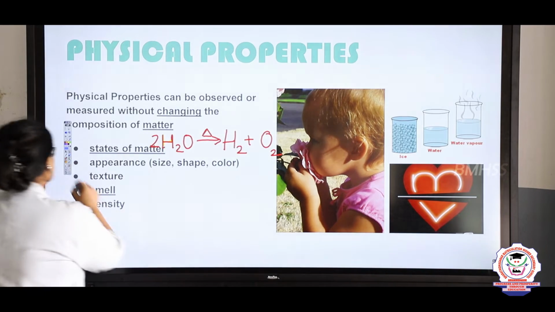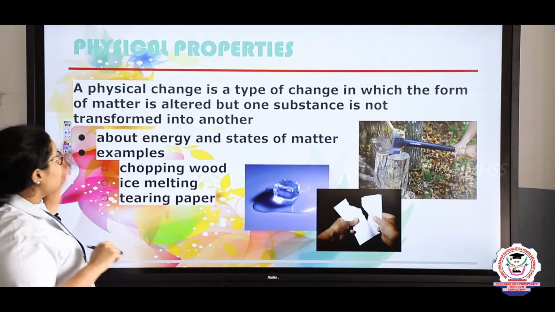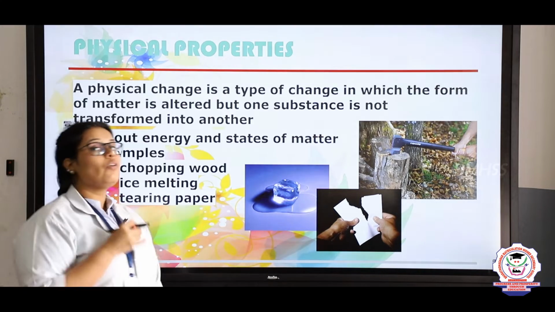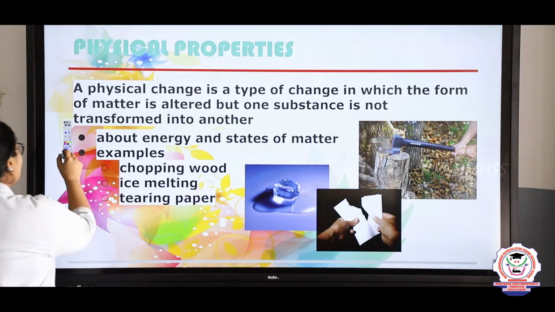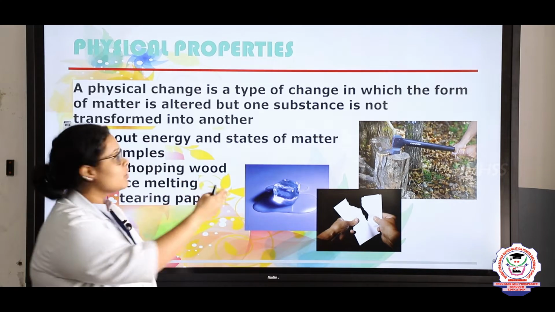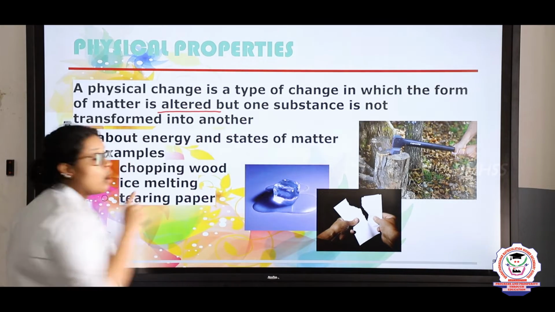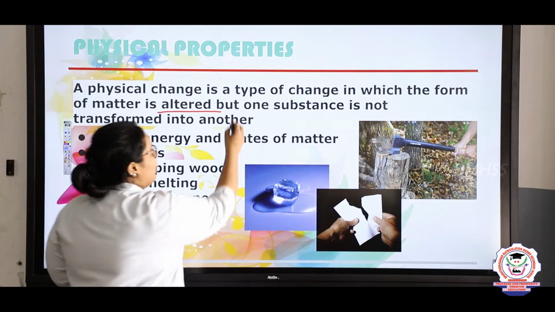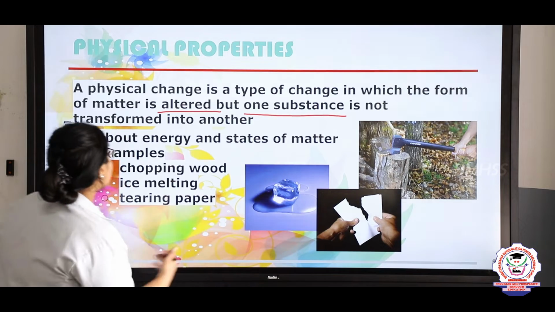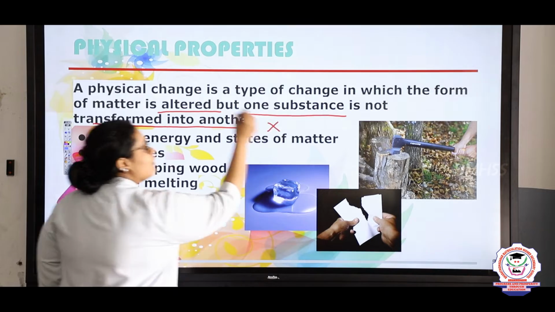Now let's see the next thing. In a physical change, what normally happens and what is the correct definition of physical changes. A physical change is a type of change in which the form of the matter is altered, but one substance does not change into a new substance, that is, another substance is not formed.